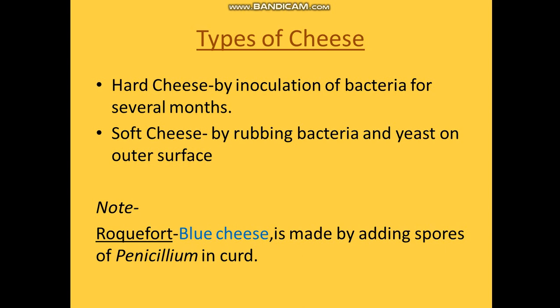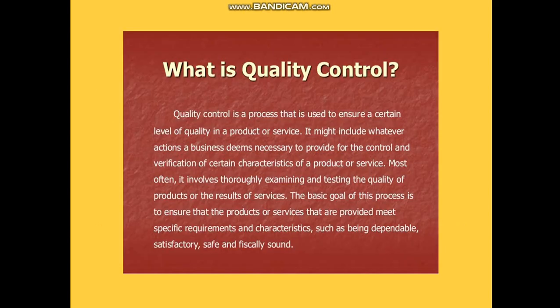Okay, so after this, the next topic, and one of the most important topics here, is quality control. You have studied wine making, all the alcoholic beverages. You have studied curd making, cheese making, bread making. Whatever you have studied, there has to be certain quality assurance by the producers.